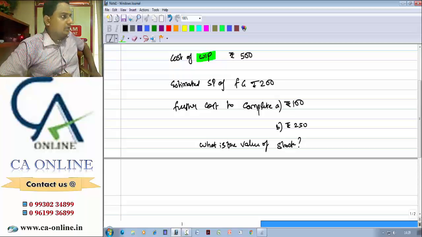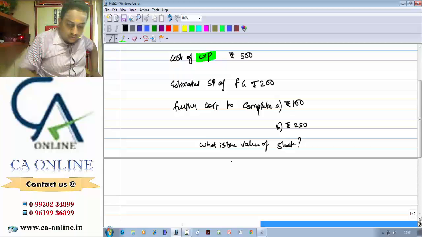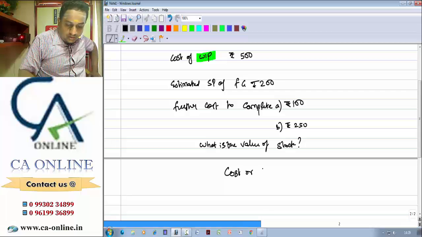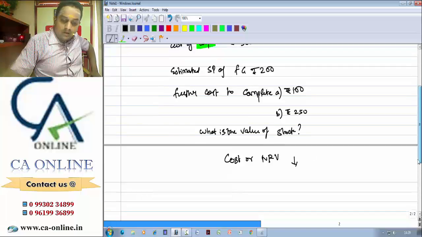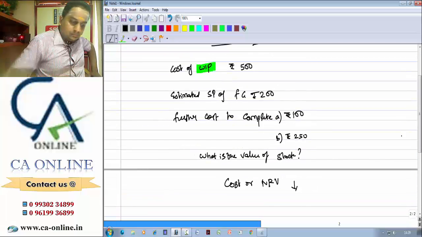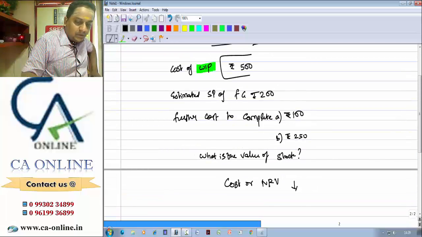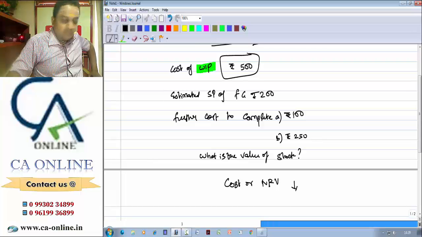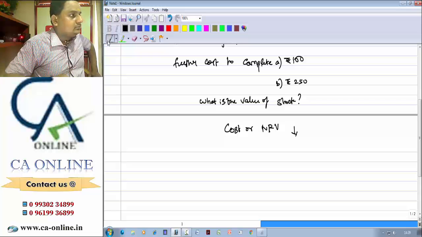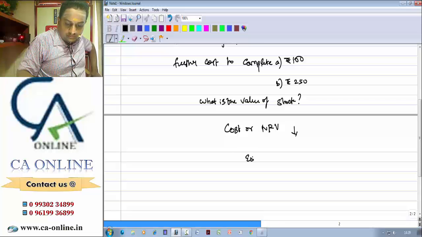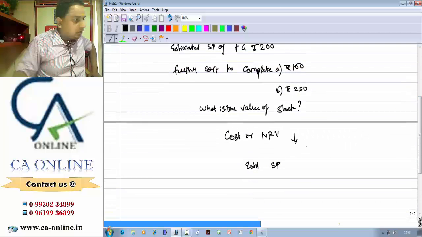Right from school days we are studying how stock is valued. Stock is valued at cost or NRV, whichever is lower. Okay. Now cost is fact. What has happened? Already we have spent 500 rupees. Then NRV. What is the definition of NRV? Estimated selling price. Estimated selling price in our example is 200 rupees.